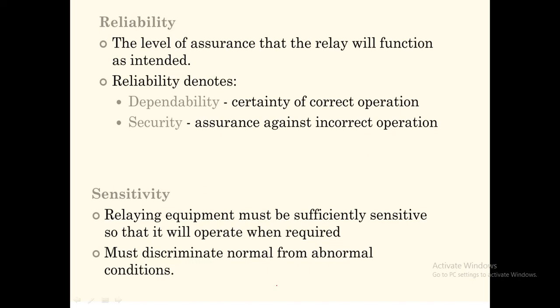First, coming to reliability, a protective relay should be reliable in its basic quality. It indicates the ability of the relay system to operate under the predetermined condition. There are various components which go into the operation before a relay operates, so every component and circuit should be involved in the operation of the relay.